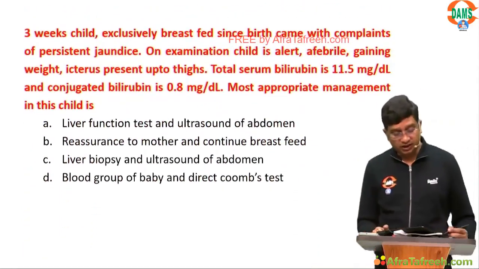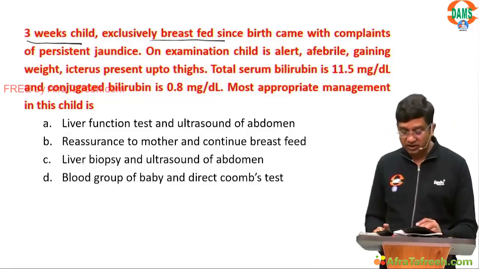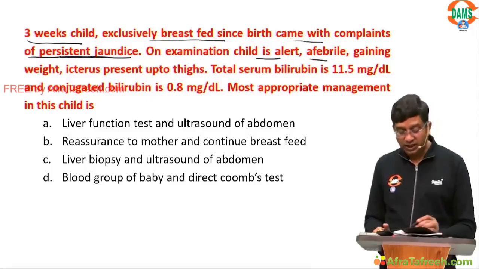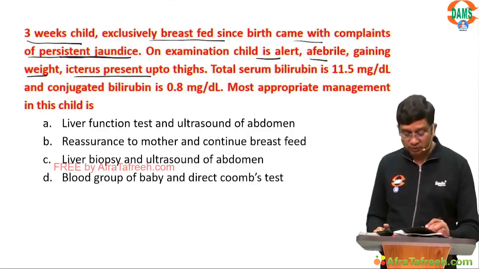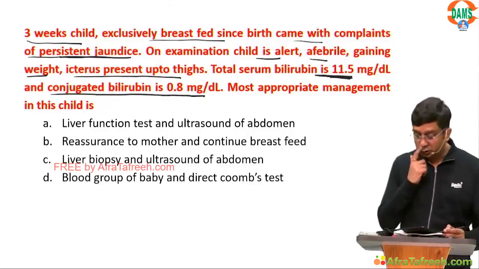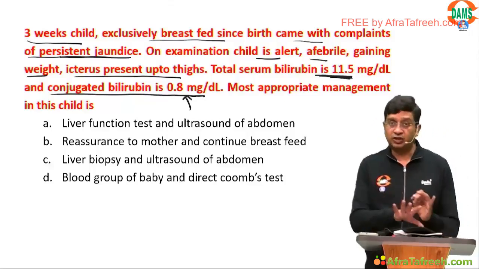Here we are saying is 3 weeks child, exclusively breastfed since birth, came with complaints of persistent jaundice. Child is alert, afebrile, gaining weight, icterus present up to thighs, total serum bilirubin 11.5, conjugated bilirubin 0.8. 0.8 means this is absolutely right. Less than 1 is okay.